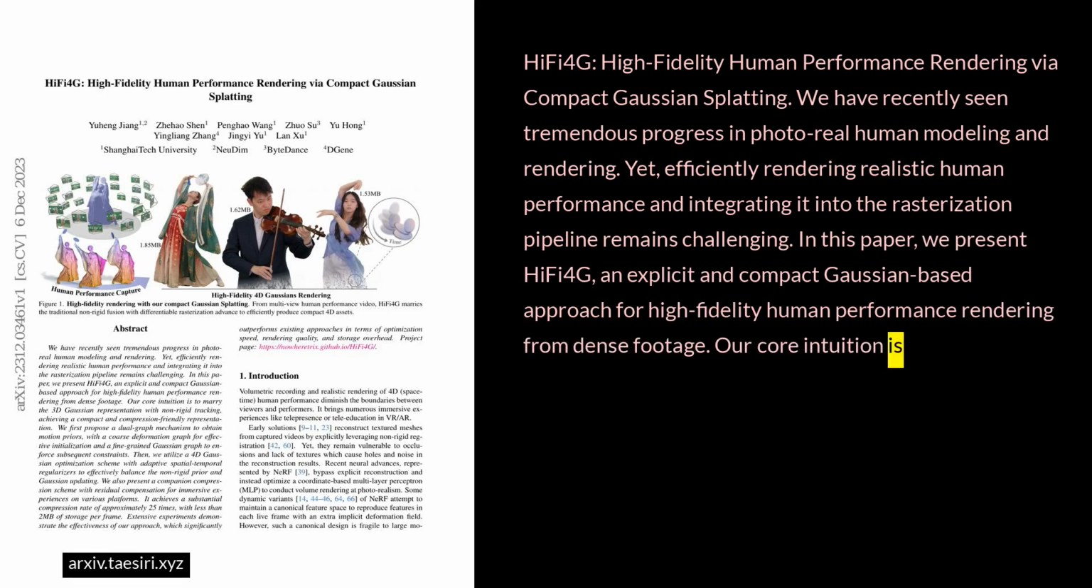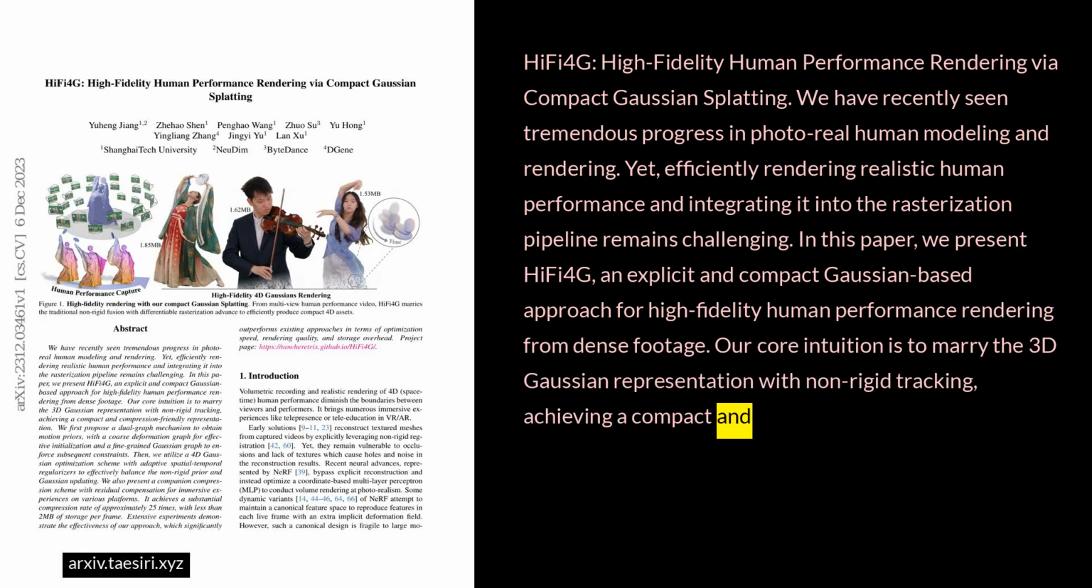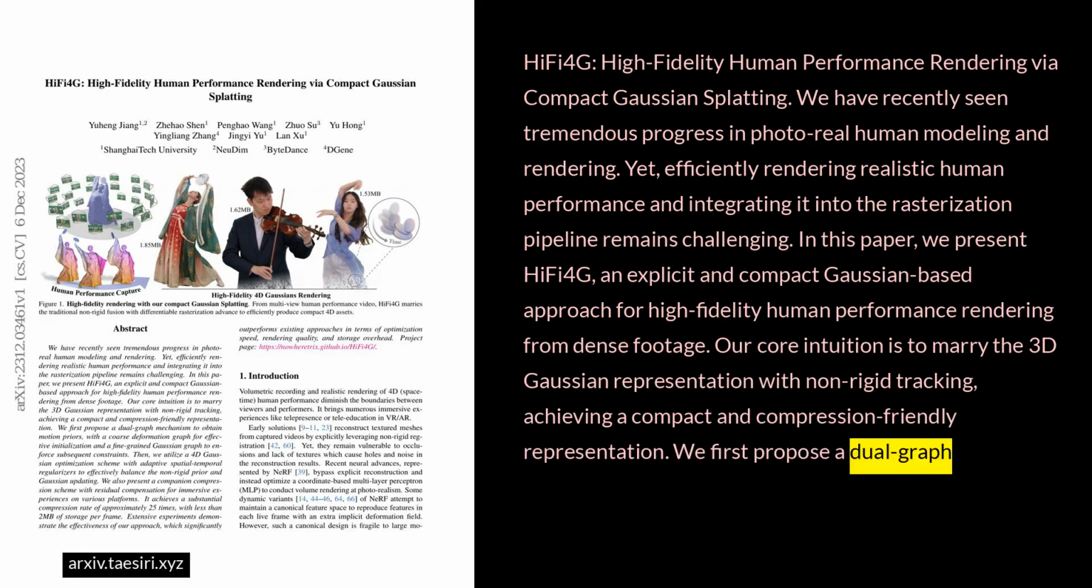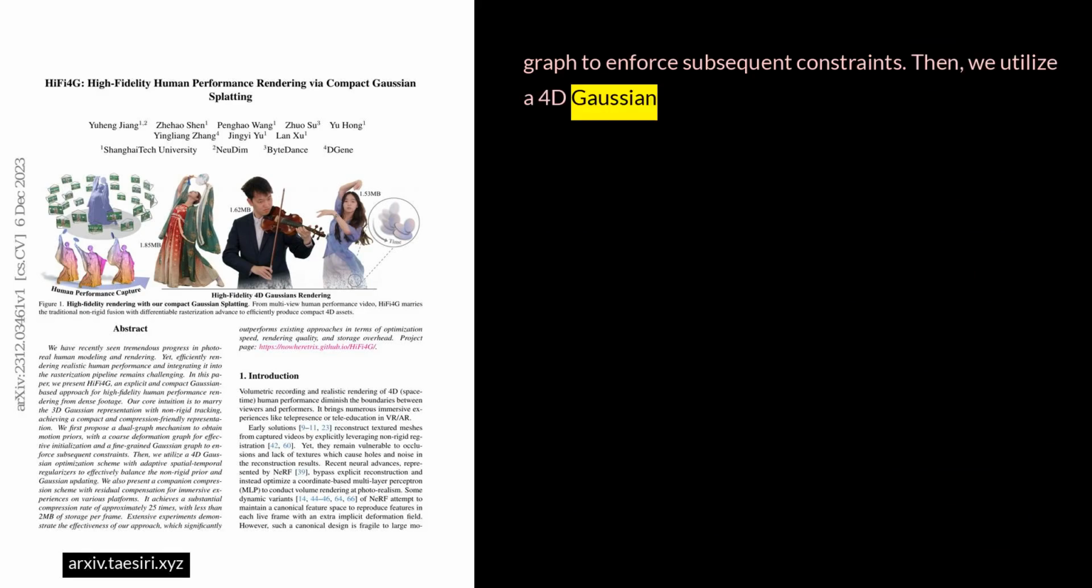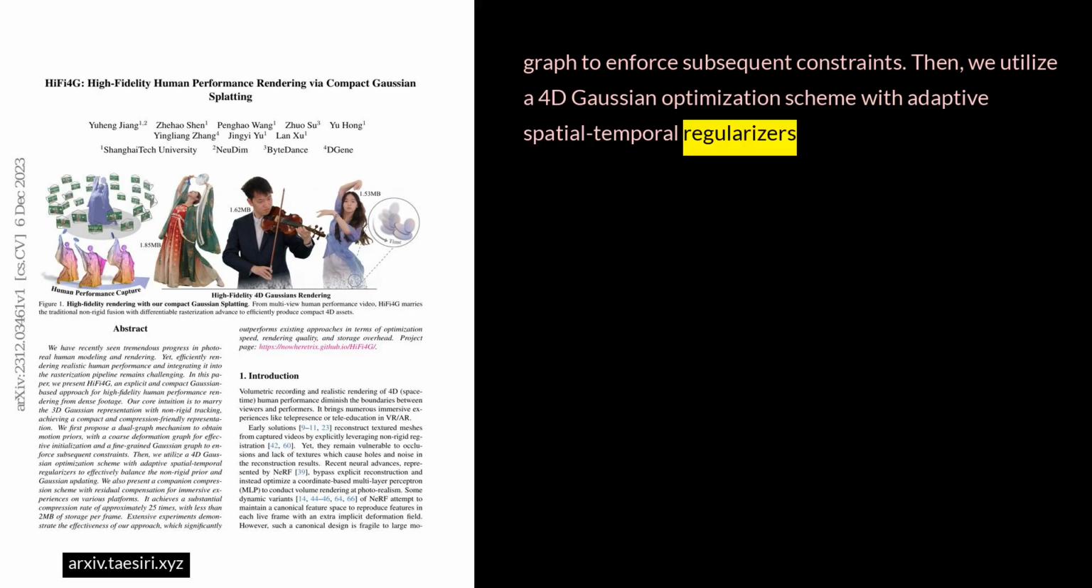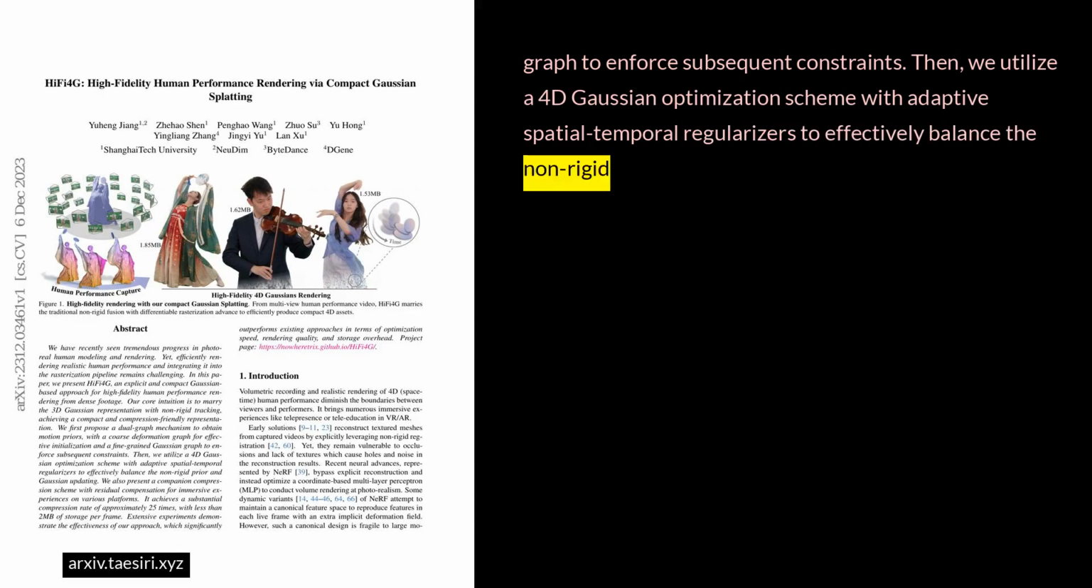Our core intuition is to marry the 3D Gaussian representation with non-rigid tracking, achieving a compact and compression-friendly representation. We first propose a dual graph mechanism to obtain motion priors, with a coarse deformation graph for effective initialization and a fine-grained Gaussian graph to enforce subsequent constraints. Then we utilize a 4D Gaussian optimization scheme with adaptive spatial temporal regularizers to effectively balance the non-rigid prior and